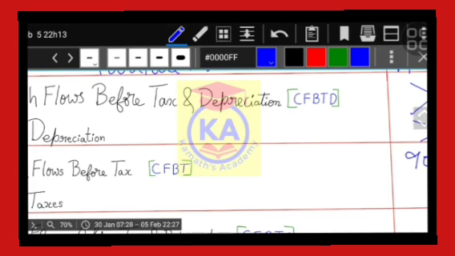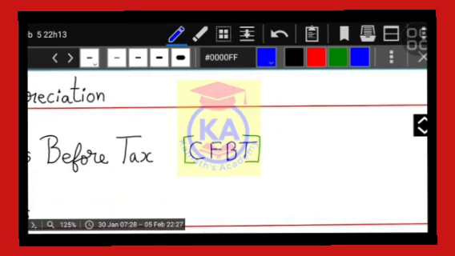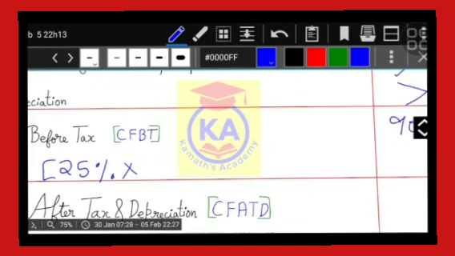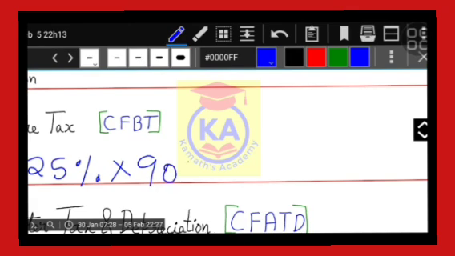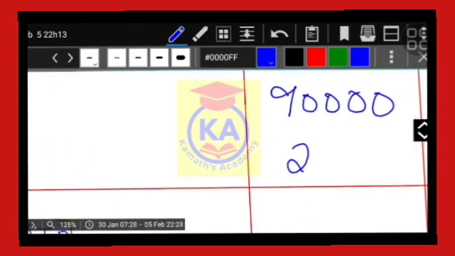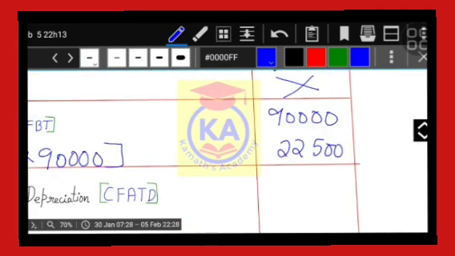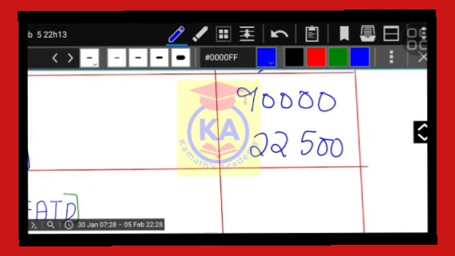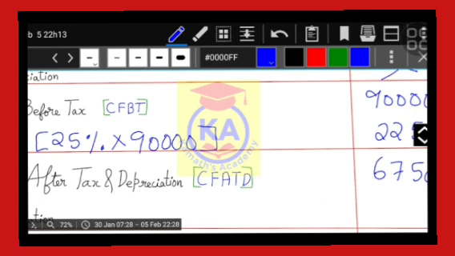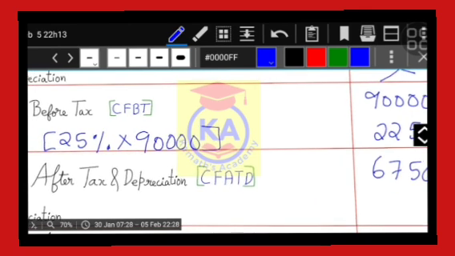Tax given is 25% on CFBT, on 90,000. So 90,000 into 25 divided by 100 gives 22,500. After deducting 22,500 from 90,000, you will get 67,500. So this is CFATD, cash flows after tax and depreciation.